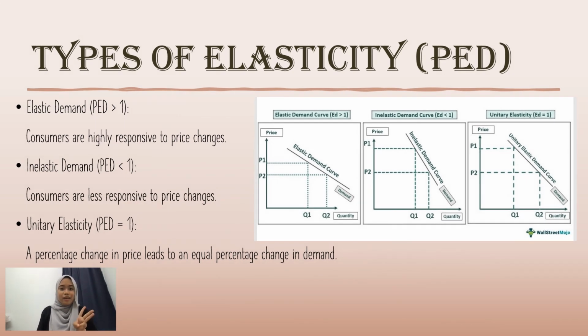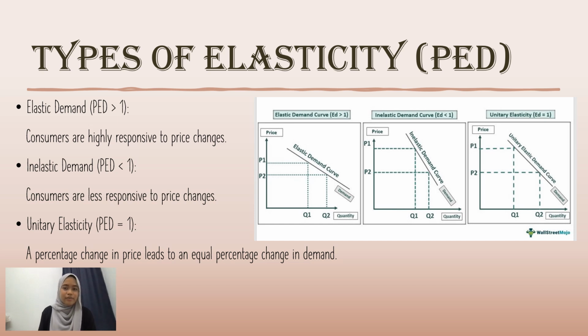There are three types of elasticity of demand. First, elastic demand, where PED is more than 1. Consumers are highly responsive to price changes. For example, expensive goods like gold. Demand for gold will increase from Q1 to Q2 if the price of gold decreases from P1 to P2, even a little bit. Second, inelastic demand, where PED is less than 1.